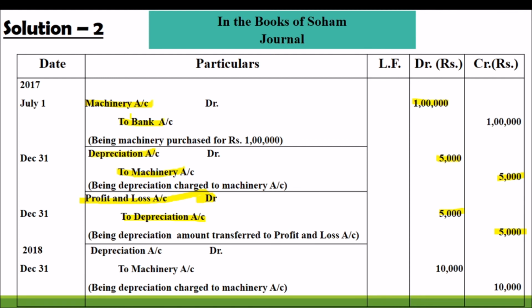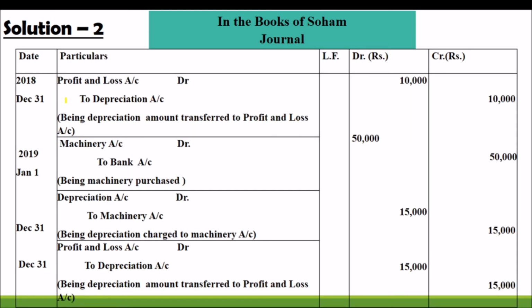And remember, in the second year we have to give the full amount of depreciation. So on 2018 December 31st, the amount of depreciation will be 1 lakh into 10 by 100. So 10,000 is the amount of depreciation. That amount also is transferred in that year to profit and loss account, profit and loss account to depreciation 10,000.